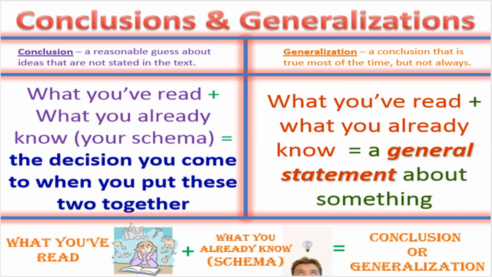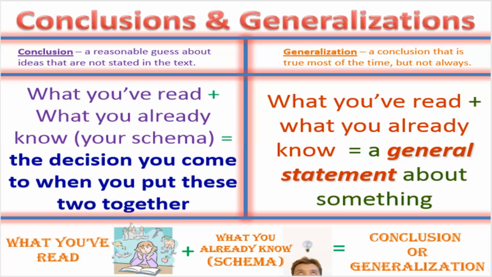When we draw conclusions, we use what you read, plus what you already know. That is your schema, your knowledge, okay? And that is equal to the decision you come to when you put these two together. So, okay, when we put our knowledge and the knowledge that we got from the story together.